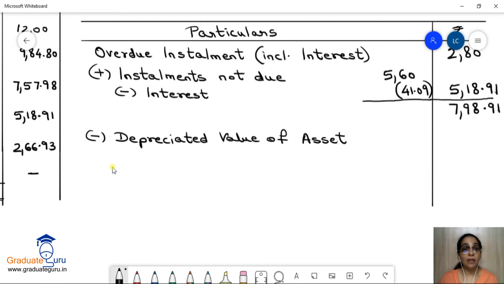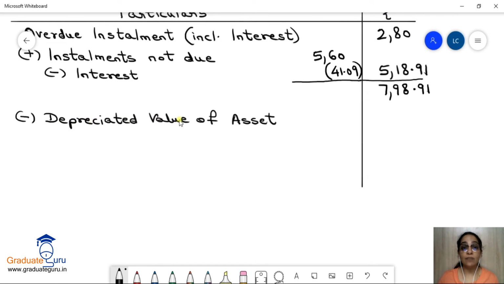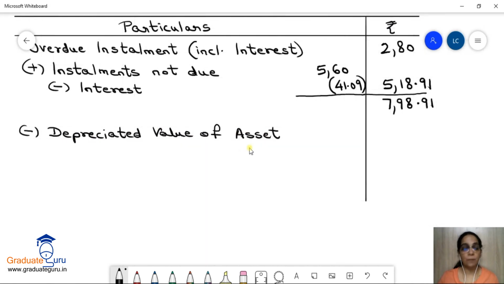We don't have to write the depreciation amount. What do we have to write? The depreciated value of asset, right? So what I'm going to do, what is the cash price of my asset?